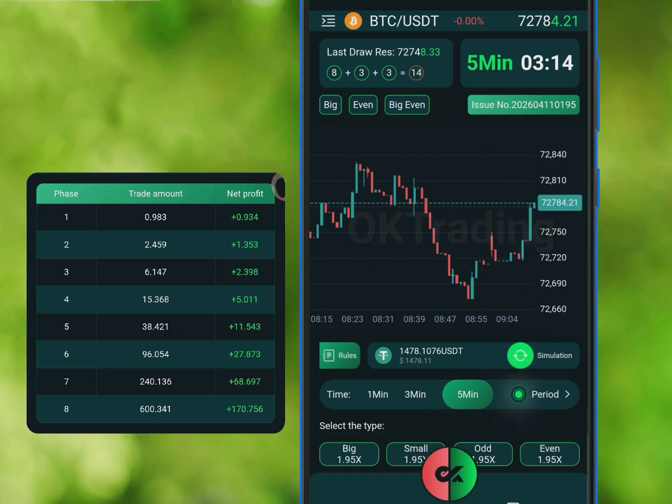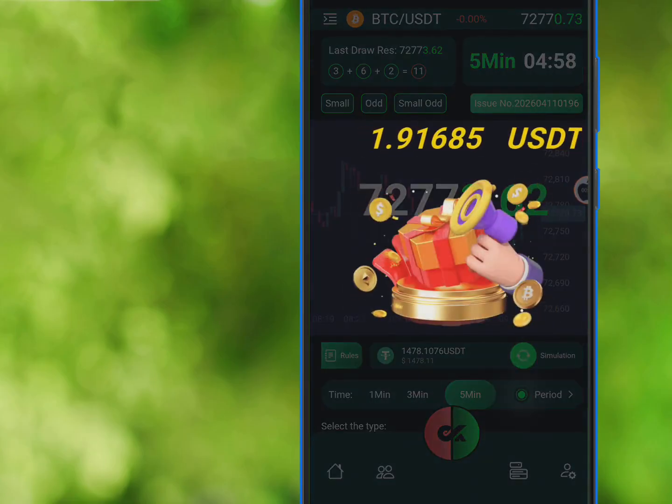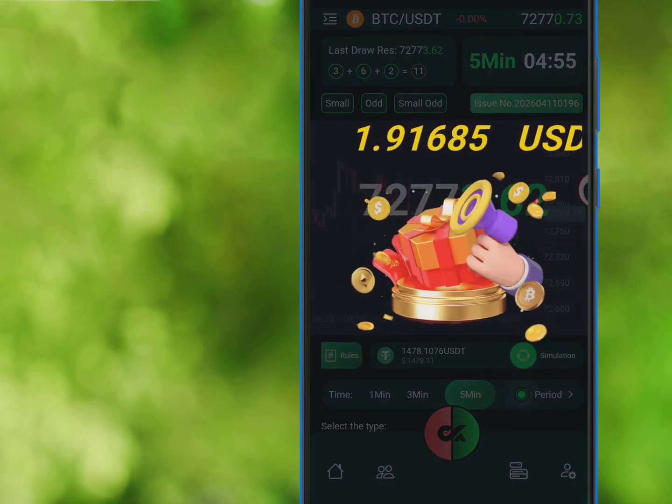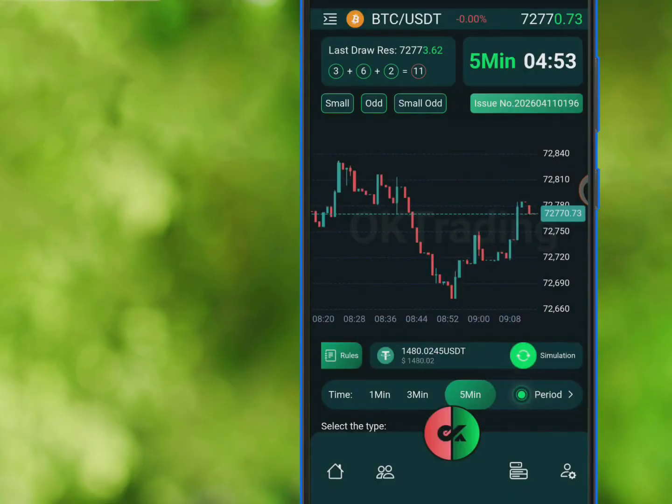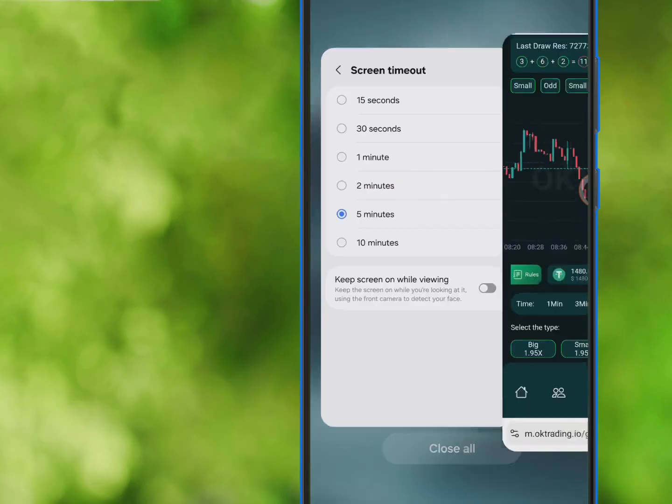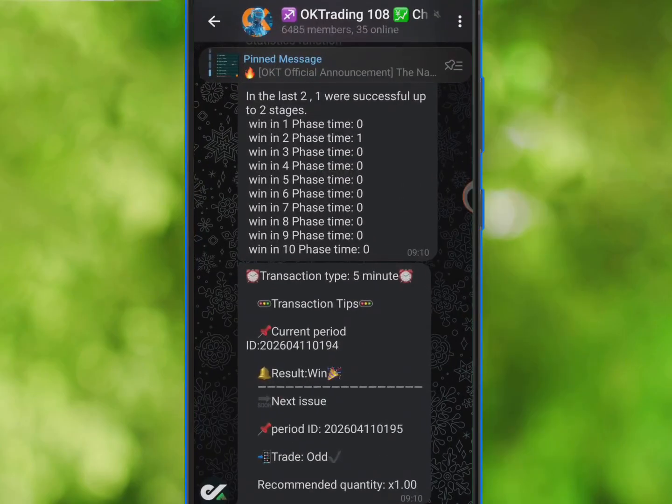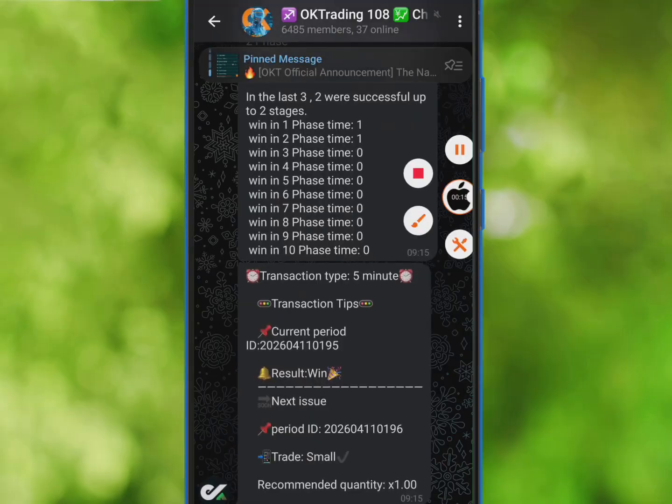So while we wait for the results of this trade, I'm still gonna pause this recording. So the trade has just ended right now, and boom, as you can see, we also won this particular trade. Okay, so I'm just going to cut this video short. Those are two winning trades that we've just gotten right there, and trust me, the platform is still dropping more signals. They always drop like about 10 signals over here. For each session, they drop like about 10 signals, and they will make sure you have maximum wins.